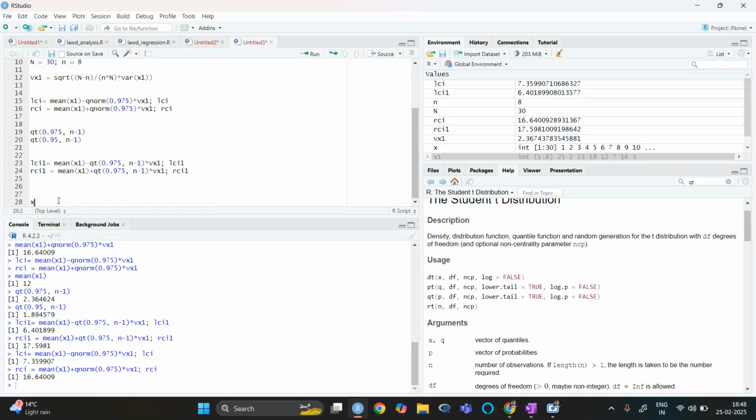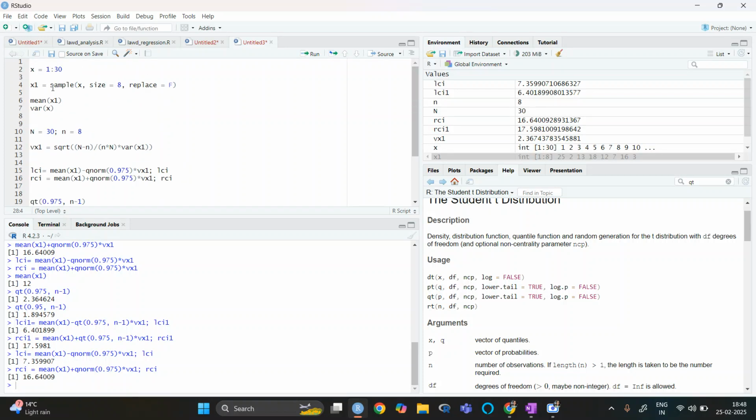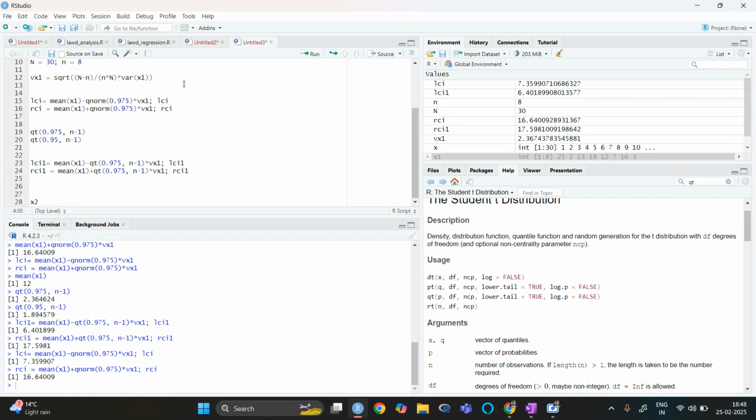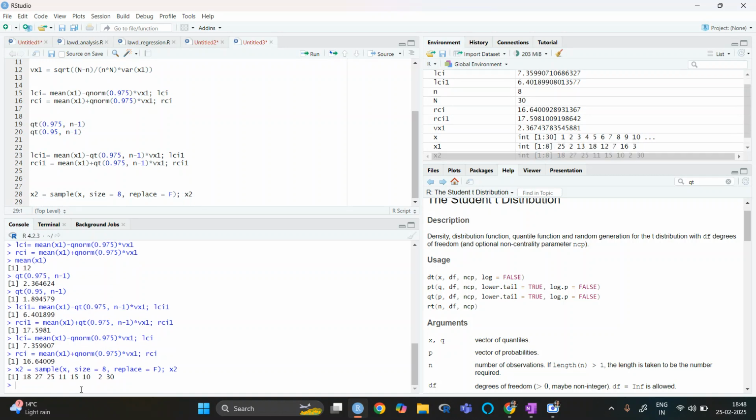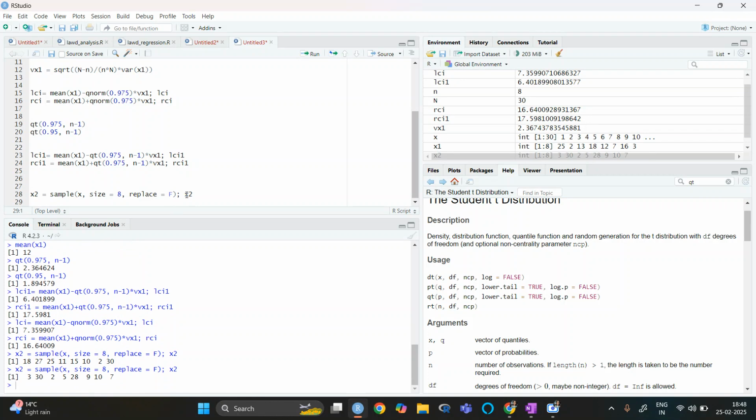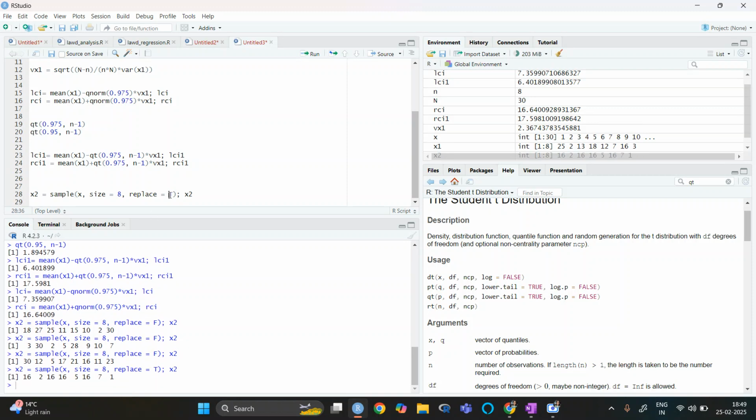So let me take it as x2, and here I will write... okay. Here no values are repeated, so let me just do it one more time. Oh sorry, it needs to be true. Okay, so this is our x2, let's say.